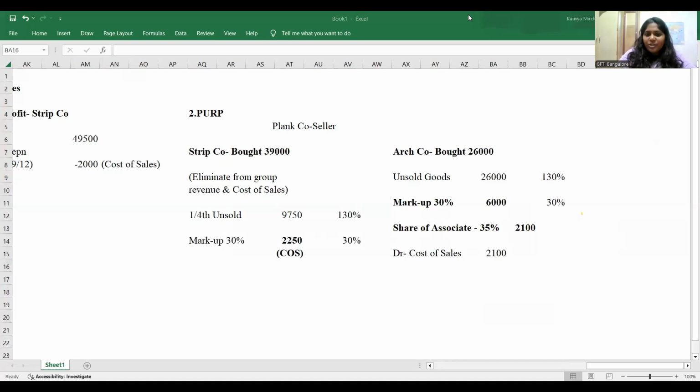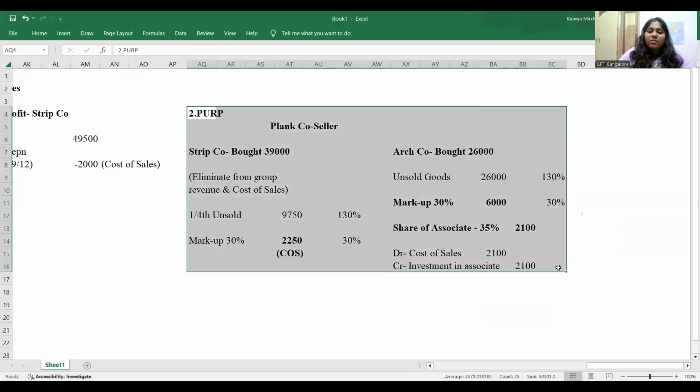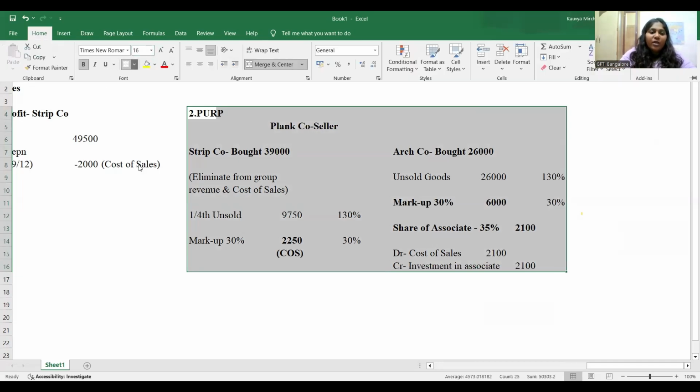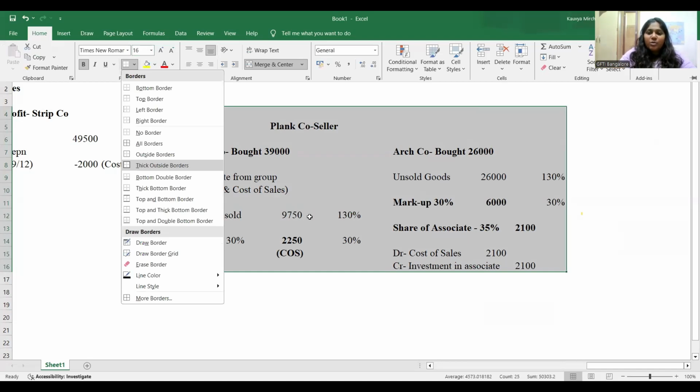Post acquisition profit share? No. Good. We credit investment in associate. If the parent company is the seller, remember we will not have associate's inventory to credit. So hence I go ahead and credit my investment in associate, which replicates the net asset of the associate, the share of the value. So it's my job to eliminate from where? Investment in associate.